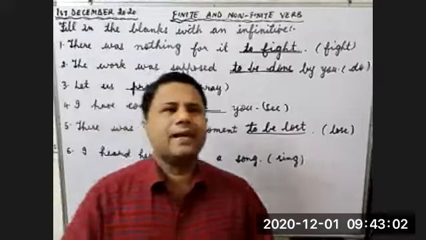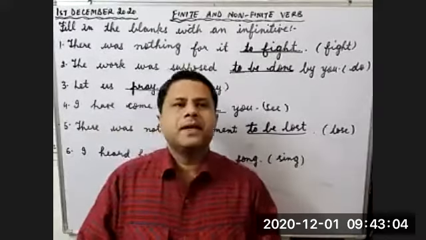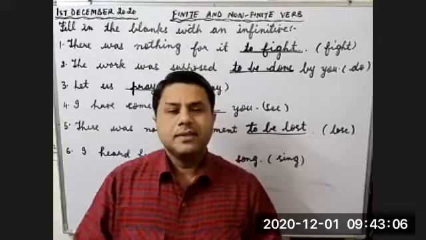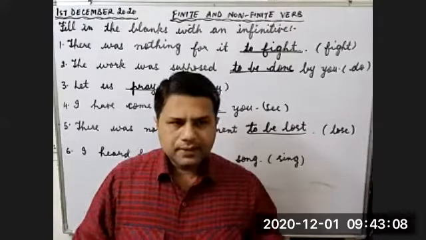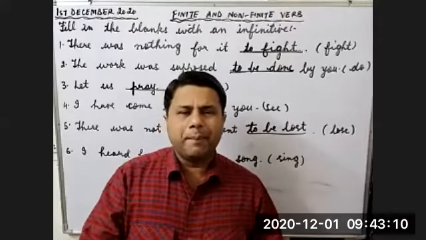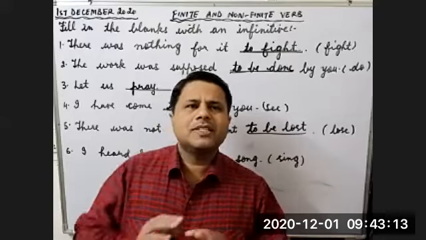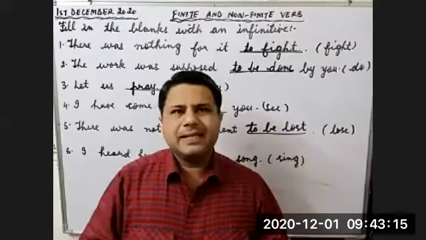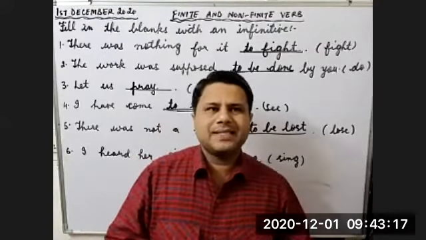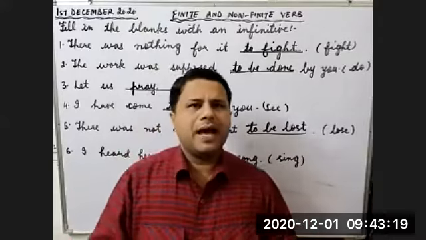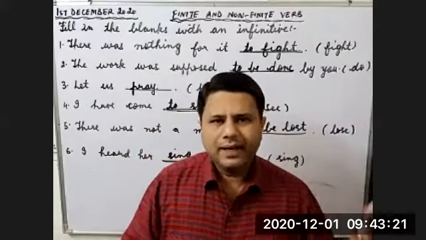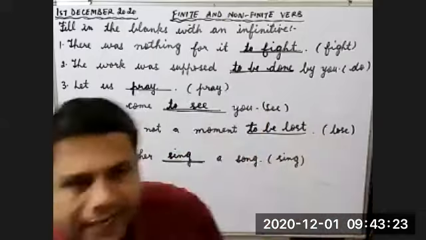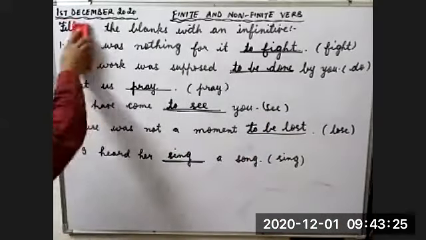This is the second important type of question related to infinitives, and it's very important. This will help you in changing complex sentences into simple sentences. We can easily convert any complex sentence into a simple sentence with the help of infinitive. Let's see how we do it.